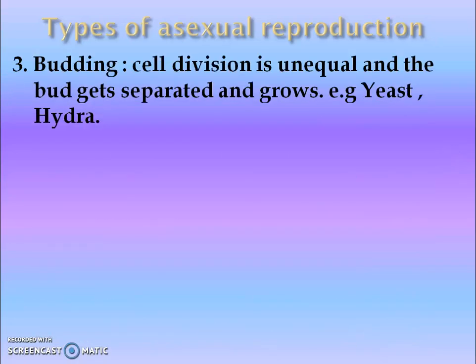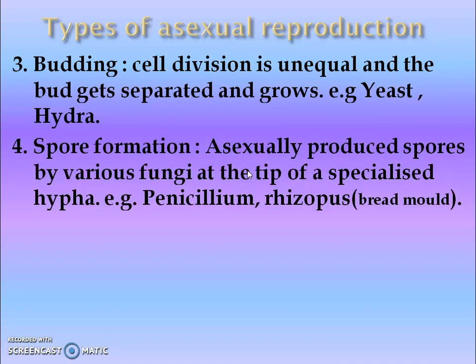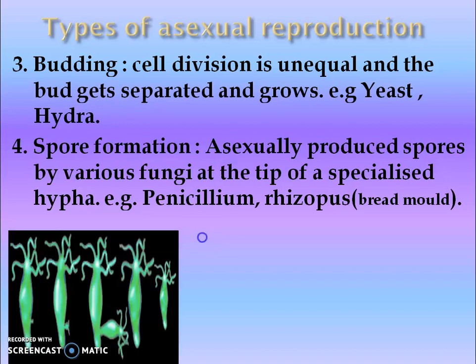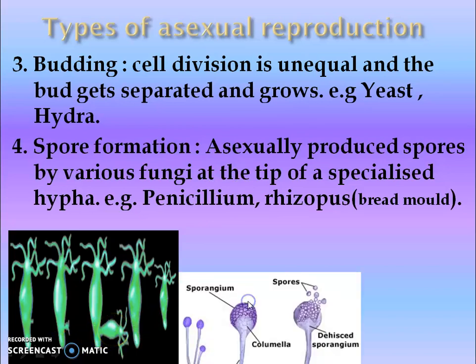Then another type is budding. The cell division is unequal here, but in fission it is equal division, and here the bud gets separated and grows, as in yeast and hydra. Spore formation: asexually produced spores by various fungi at the tip of specialized hyphae. These spores are dispersed by different agents and are able to grow into new individuals. So here is the bud, which separates and grows into a new individual.